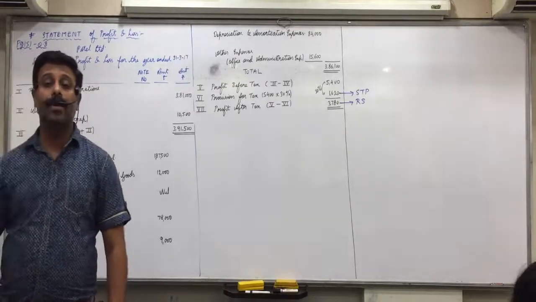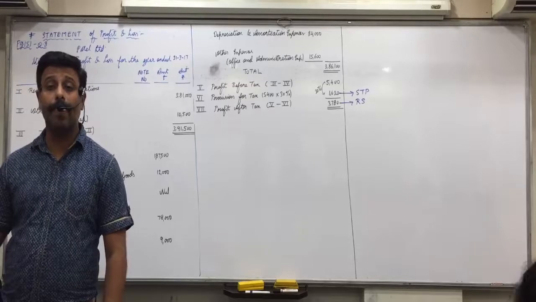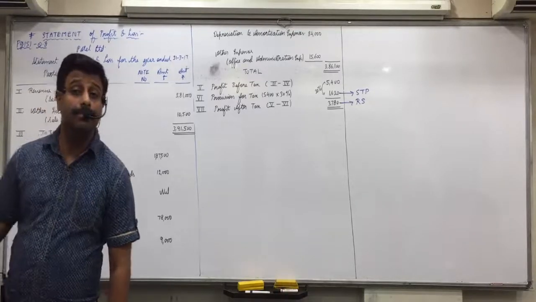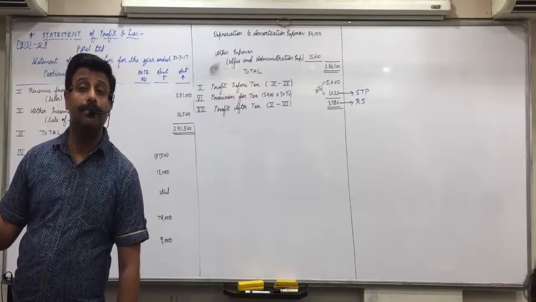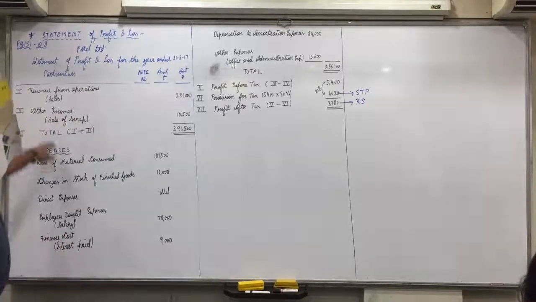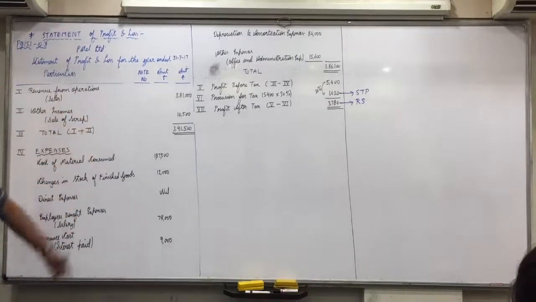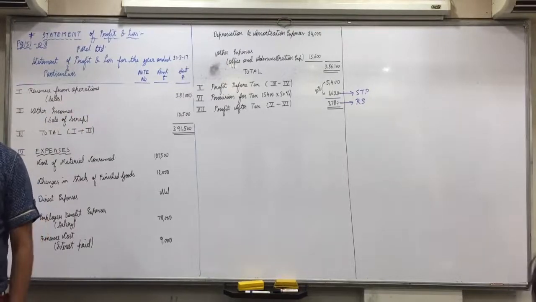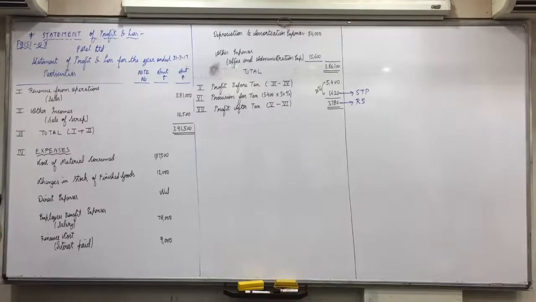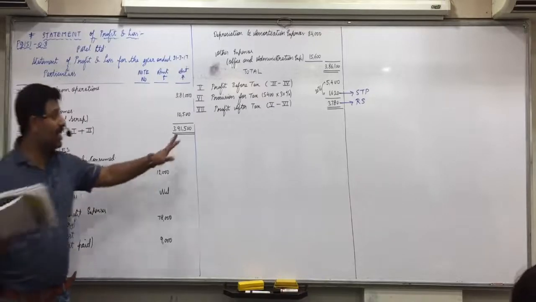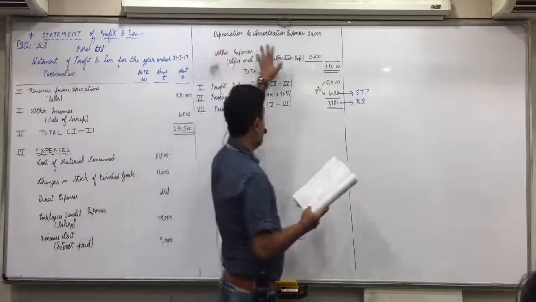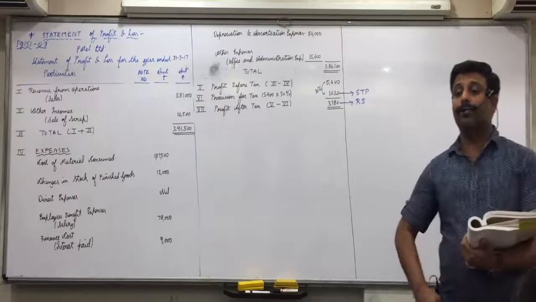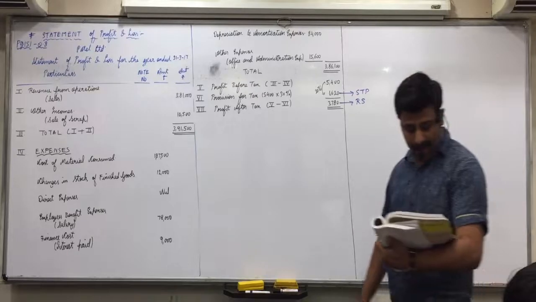First, Atawale, sales. Revenue from operations. Now we are discussing P&L account items. Revenue from operations. Depreciation and amortization expenses. Akansha, debenture interest.